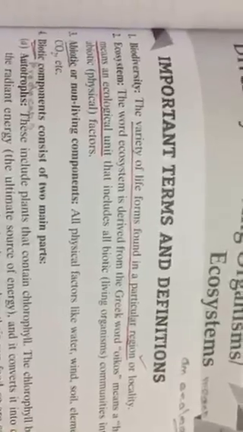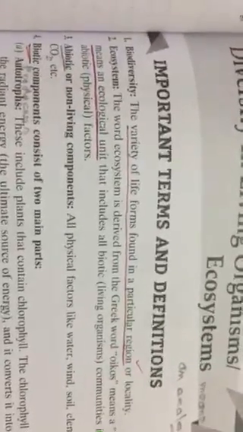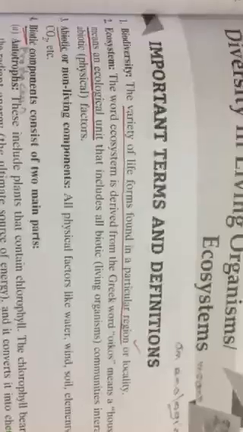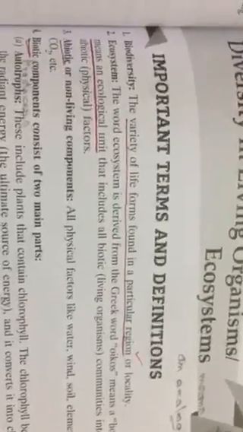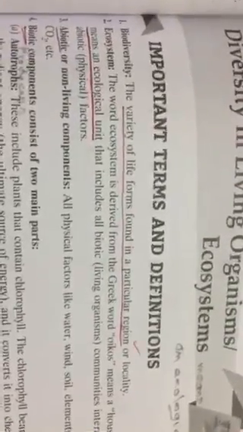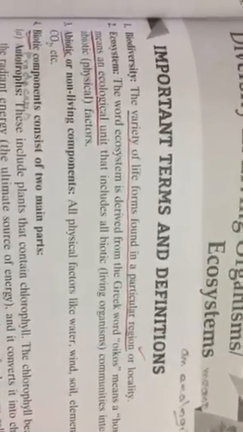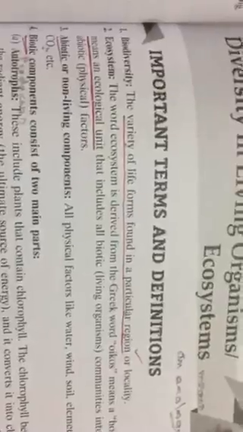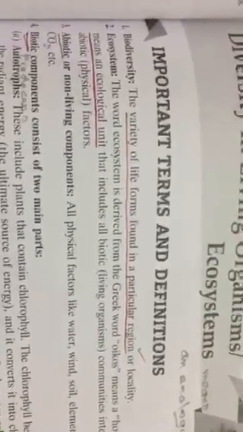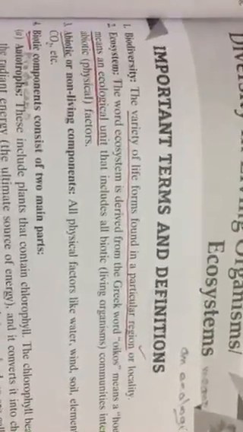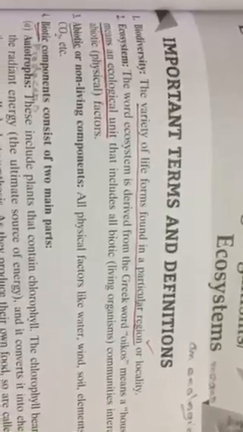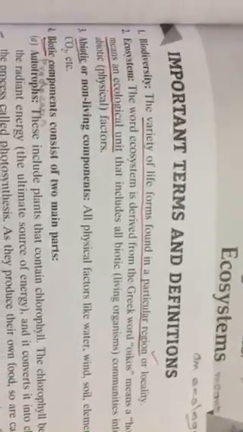Then the first term is biodiversity. It's a new term for you, but I have given a note in the next page flow chart. You will get the meaning. Biodiversity means rich in life at a particular place or a locality.